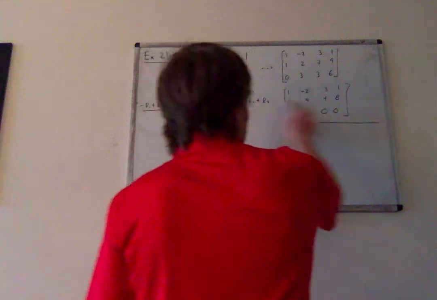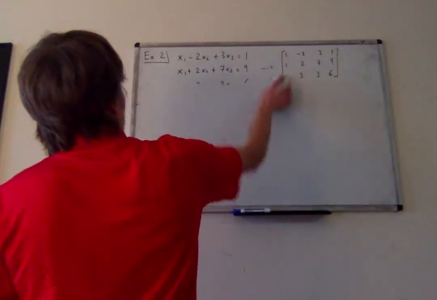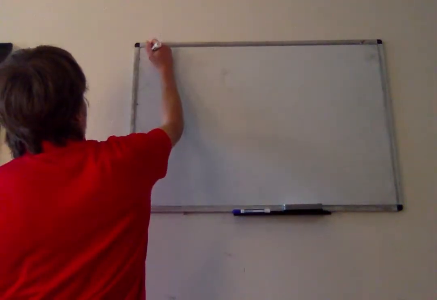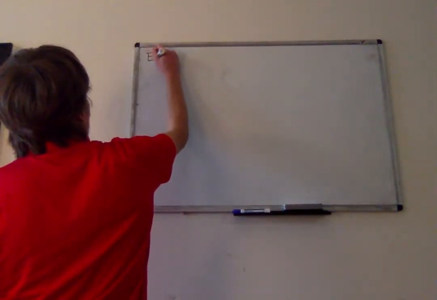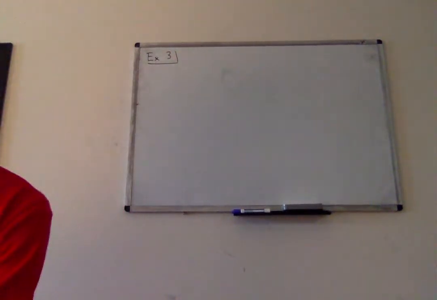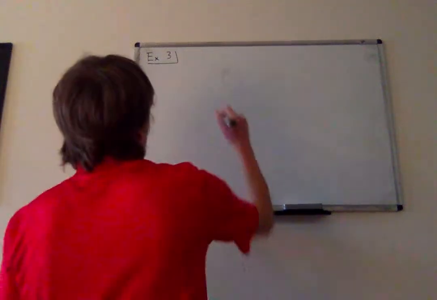All right, so last thing we want to look at in this video is an inconsistent system. What will an inconsistent system look like? So let's say I gave you the following system.